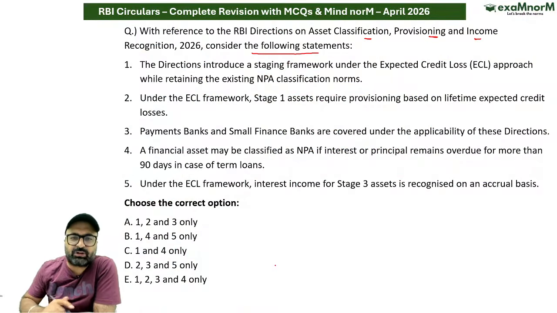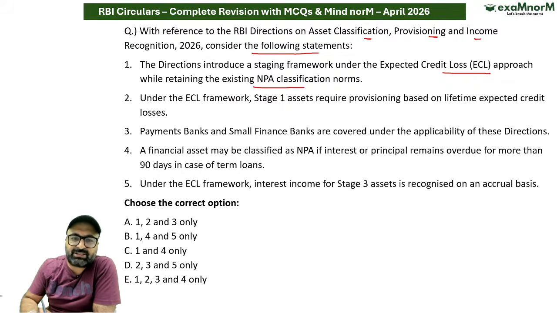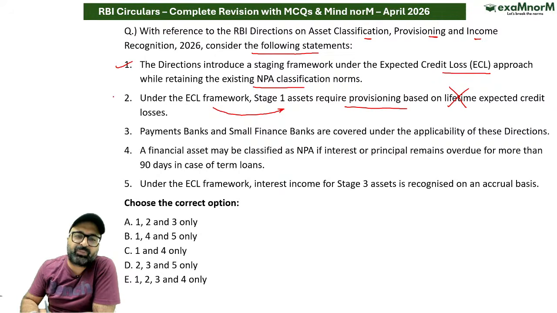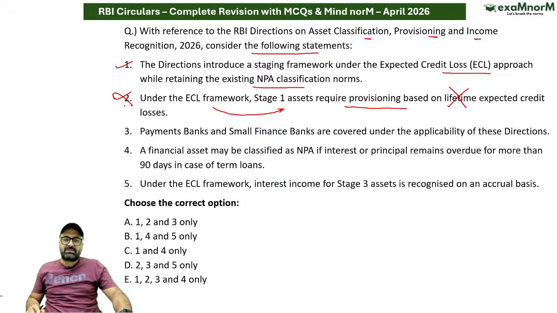Now let's try to solve the question. Directions introduced a staging framework under the expected credit loss approach while retaining the existing NPA classification norms. Absolutely correct. Under the ECL framework, stage 1 assets require provisioning based on lifetime. No sir, it requires provisioning based on 12-month ECL.